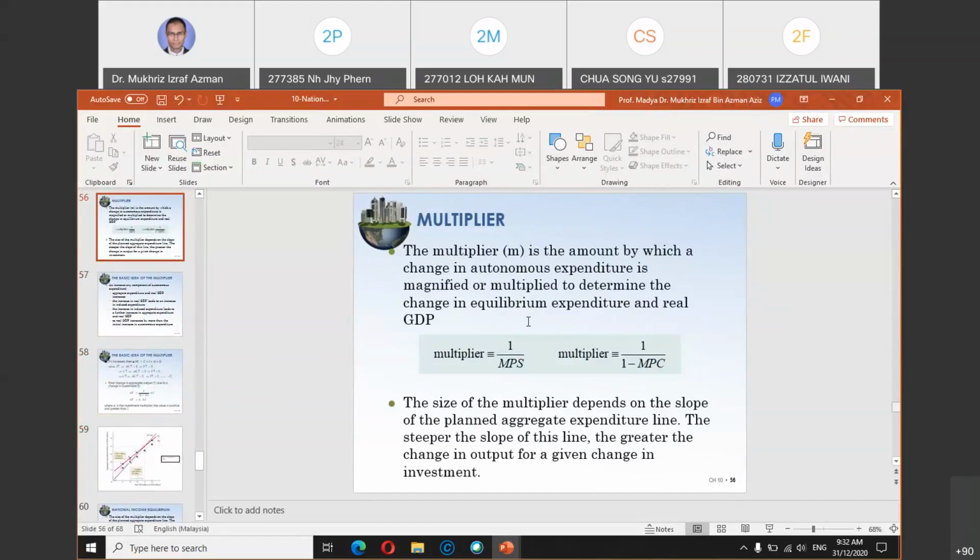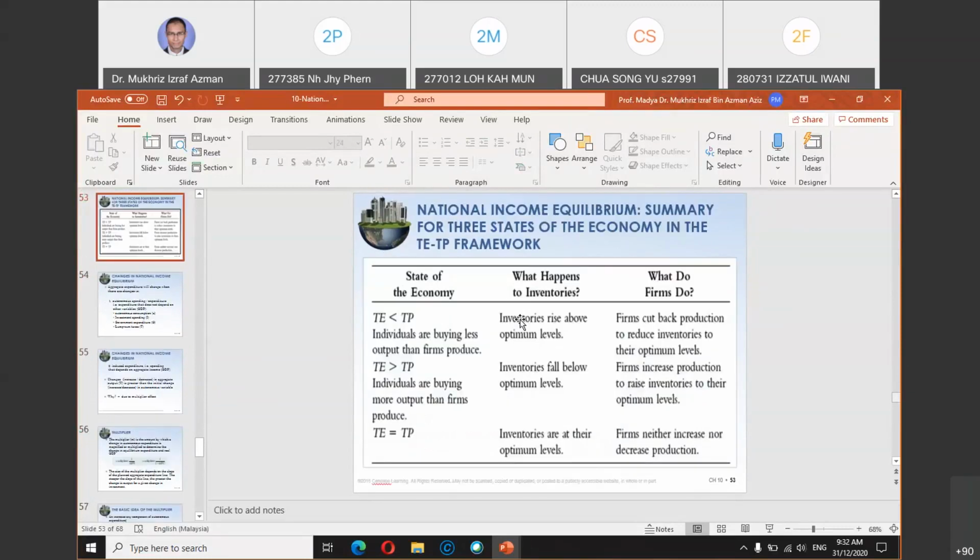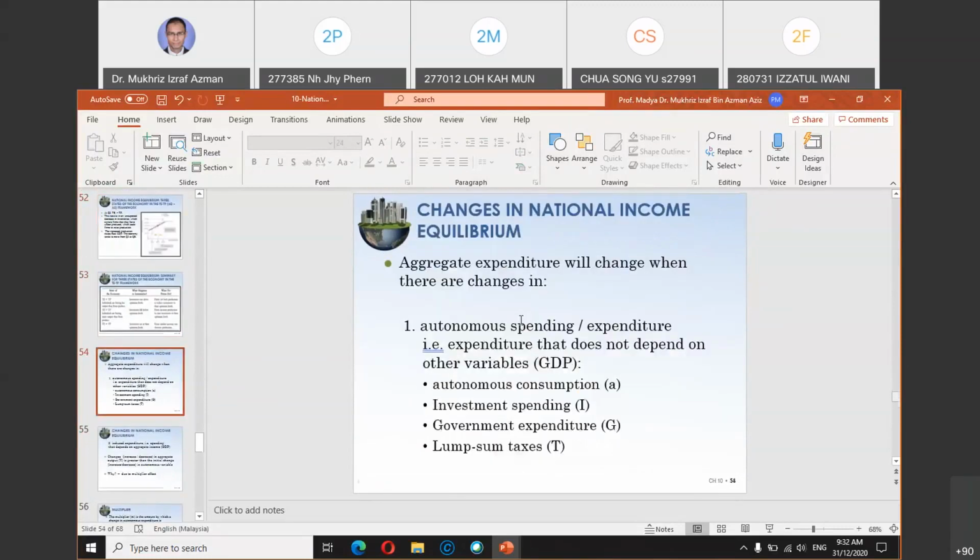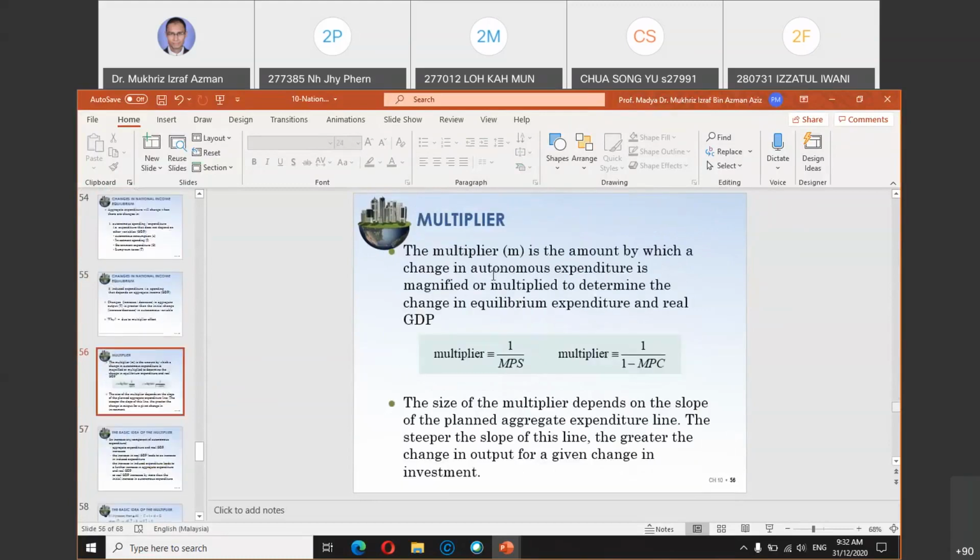Okay, so if you recall just now, the general idea of multiplier is basically using the MPC and MPS that we calculate before. MPC, if you recall, is from the consumption function, MPS is from the saving function. So one way to calculate multiplier is 1 divided by MPS or 1 divided by 1 minus MPC. Because MPC is the value of B, the slope of the consumption function.